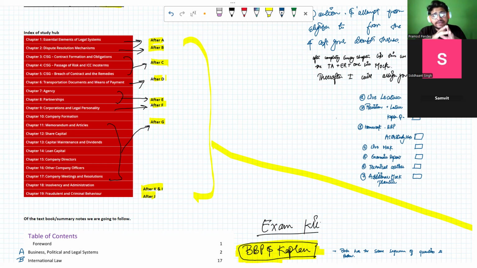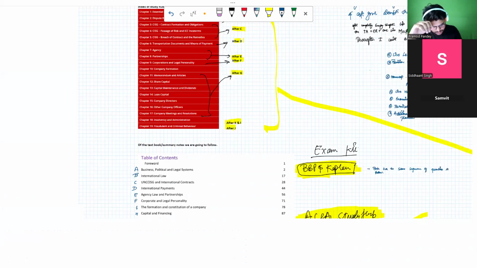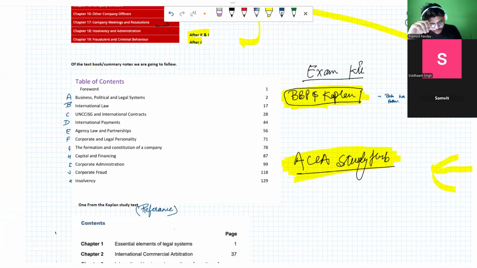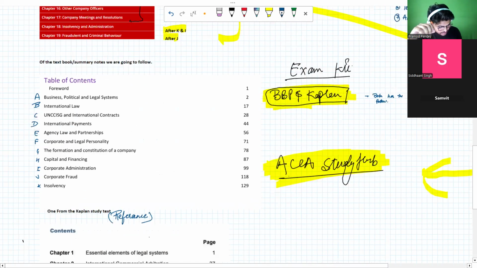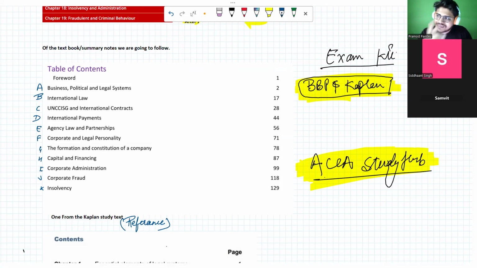The syllabus there is divided across 19 chapters. The syllabus from the book that we are going to follow is further divided into areas, 1, 2, 3, 4, 5, 6, 7, 8, 9, 10, so I think they are 11, 12 if I'm not wrong. So there are 11 areas into which your syllabus is divided in the book or the index that we are going to take now.